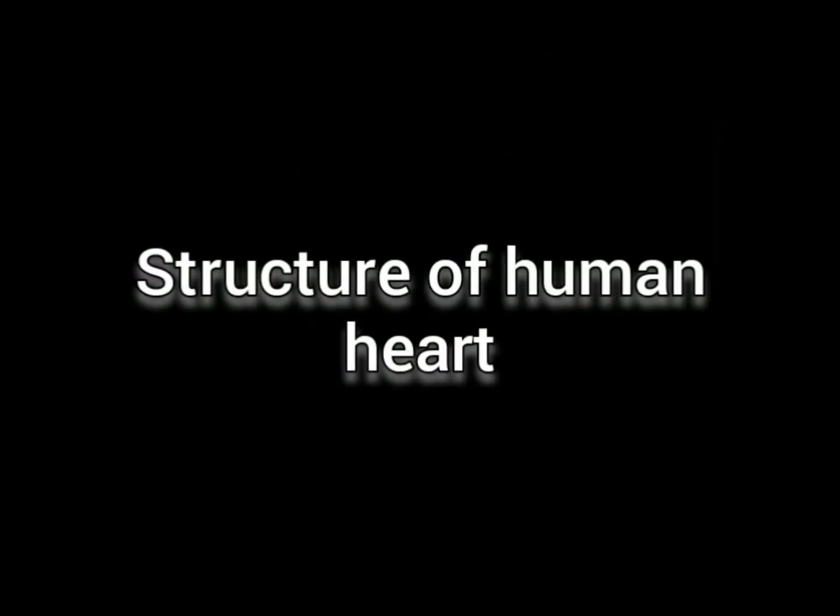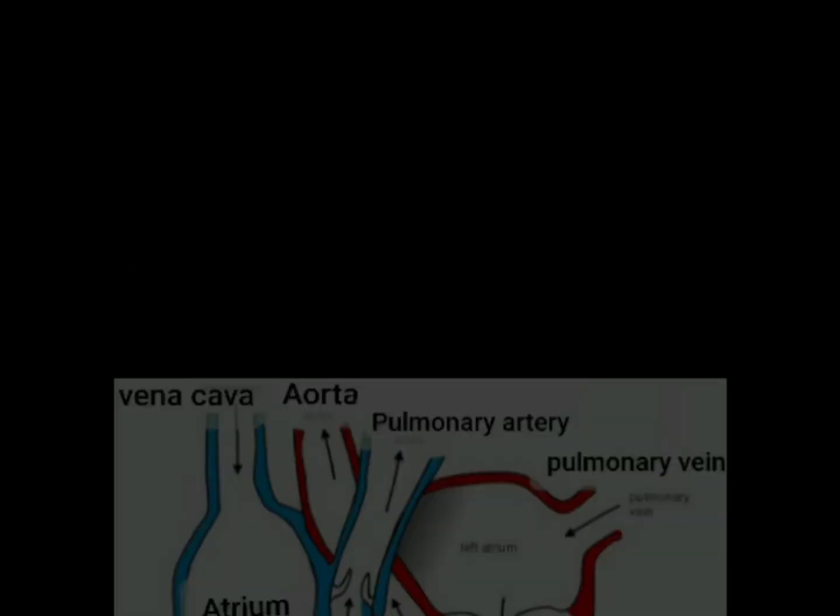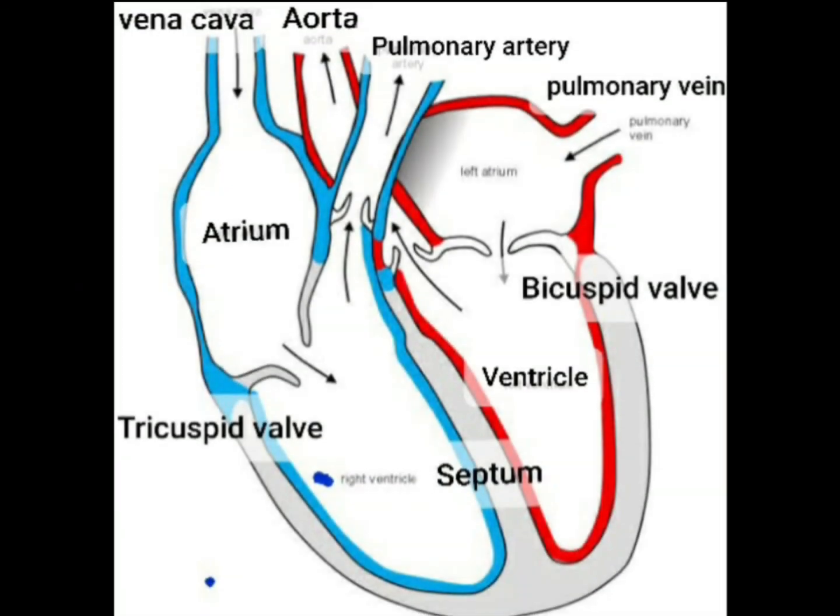Human heart is a fist-size muscular organ which is made of cardiac muscles. Human heart has 4 chambers and is narrower from the lower side. 2 upper chambers are called atria or auricles and the lower chambers are called ventricles. Septum divides and separates the chambers into left and right.